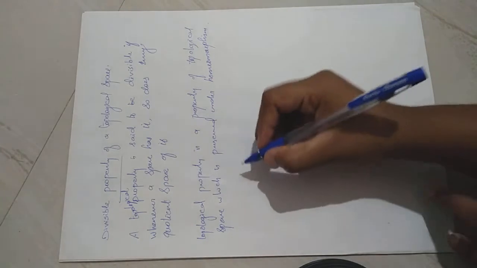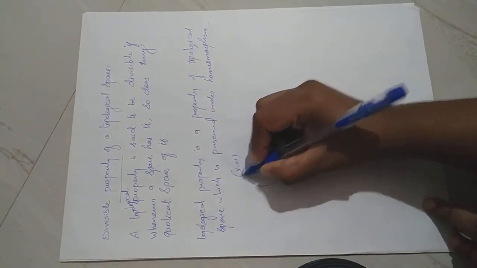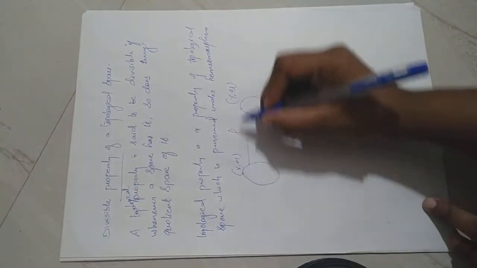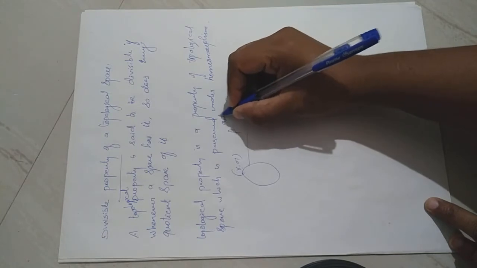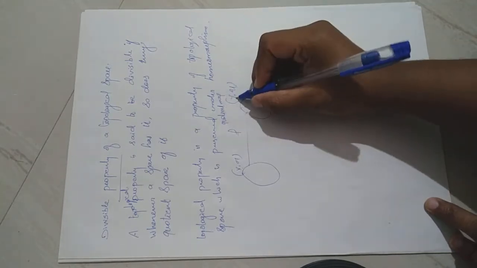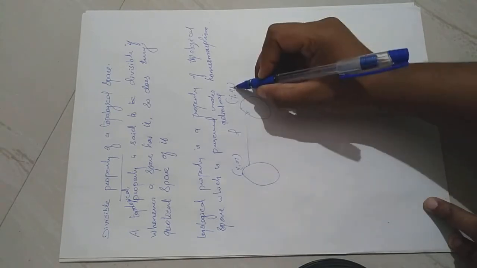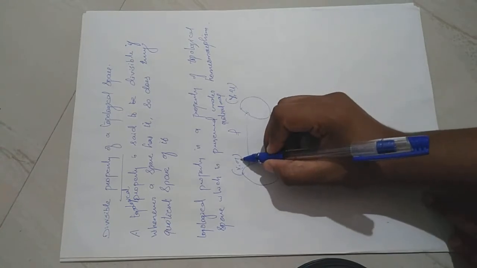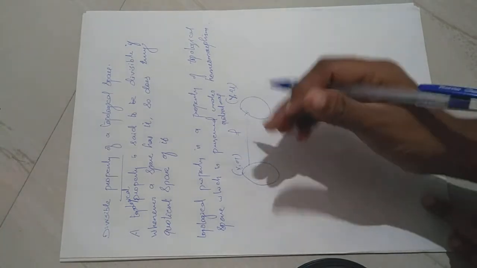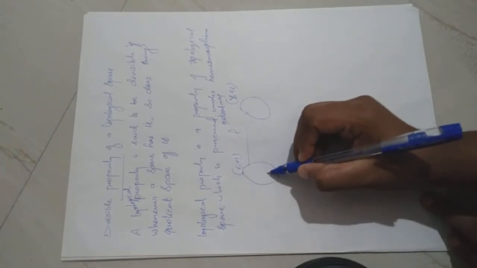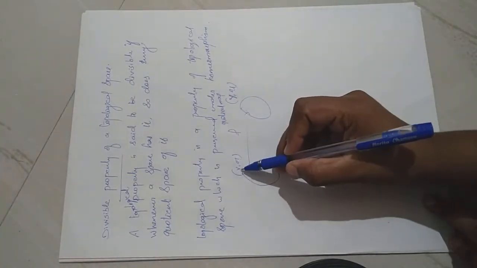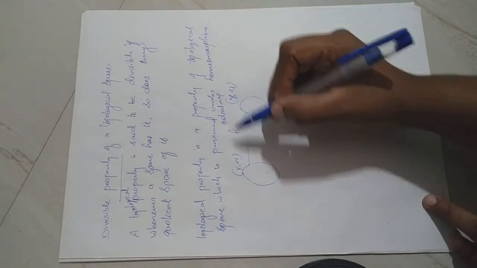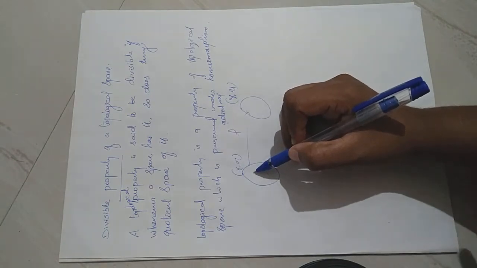Divisible if, suppose we have a topological space (X, τ) and (Y, U) be another topological space and f is a mapping from X to Y. Suppose f is a quotient map, then Y is the quotient space of capital X and U will be the quotient topology on capital Y. Now suppose that (X, τ) is a topological space. Suppose it has one topological property. So you consider the set of all quotient spaces of capital X. If all the quotient spaces of capital X also have this property, then we say that that property is divisible.